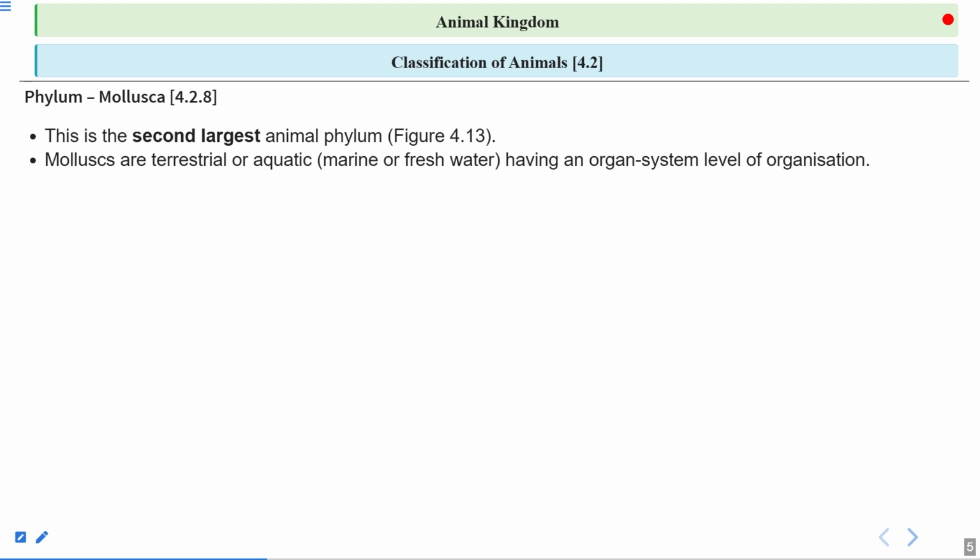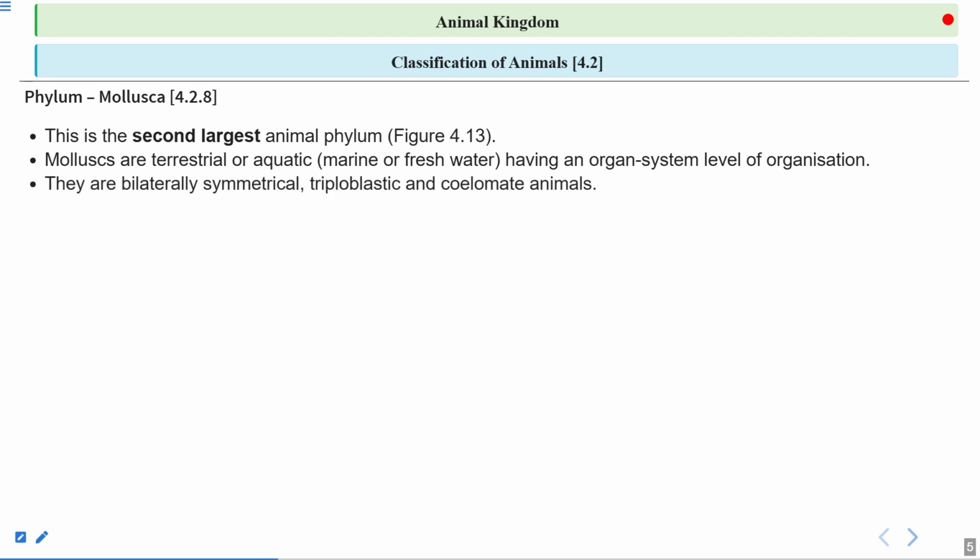And they have the organ system level of organization. So there will be particular systems: the reproductive system, the digestive system, the nervous system. There will be different organ systems in the organism, and they are forming the organ system level of organization.